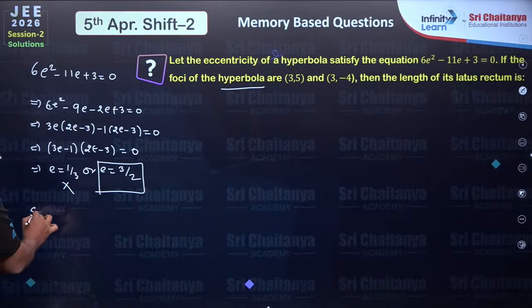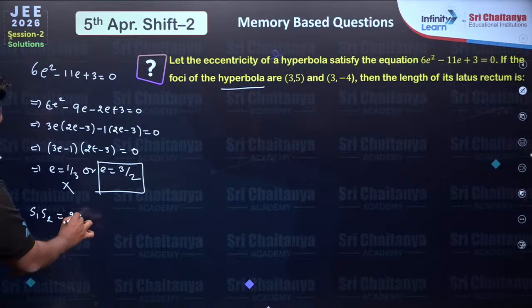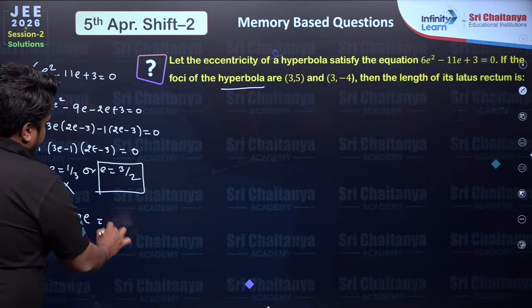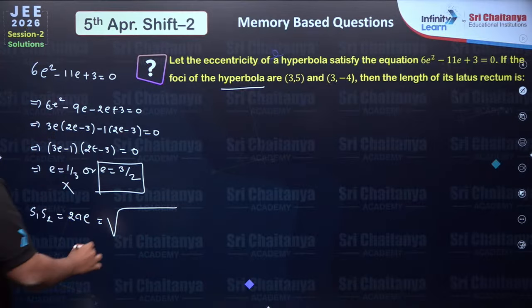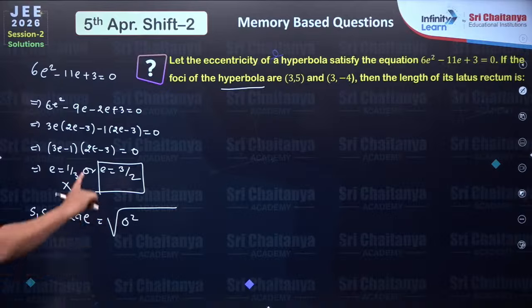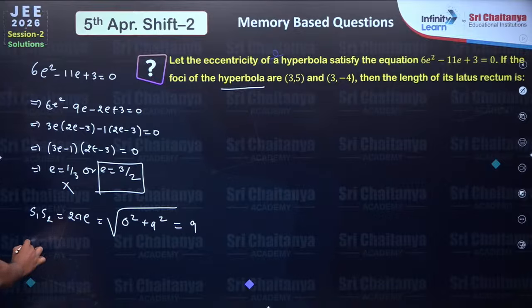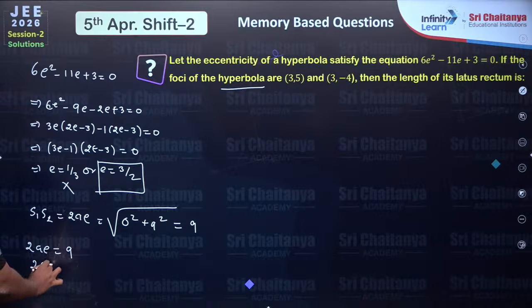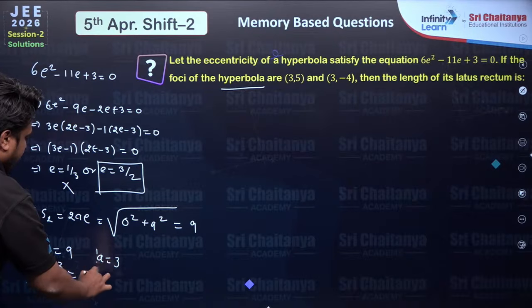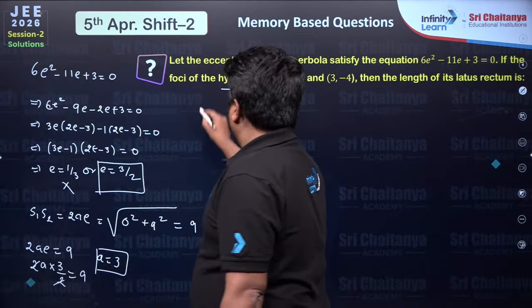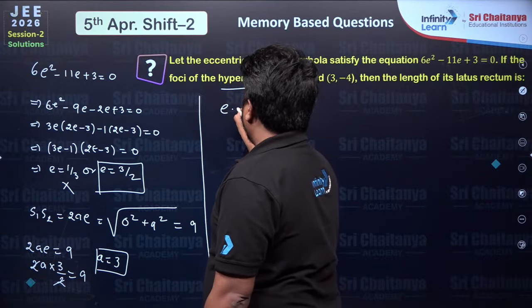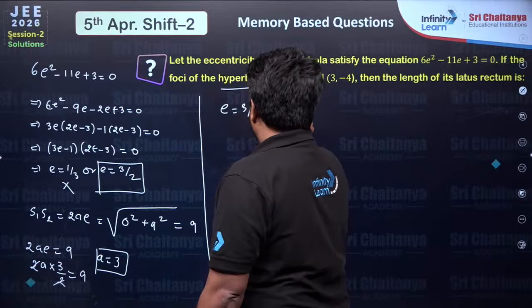So we know the distance between the two foci S1S2 is equal to 2ae, which will be equal to the square root of (3 - 3)² + (5 - (-4))², that is 0² plus 9², which will be equal to 9. So we have 2ae = 9. 2a into, what is the value of e? 3/2 is equal to 9. So students, we can get a = 3. Now we know the value of e is 3/2 and the value of a is 3.